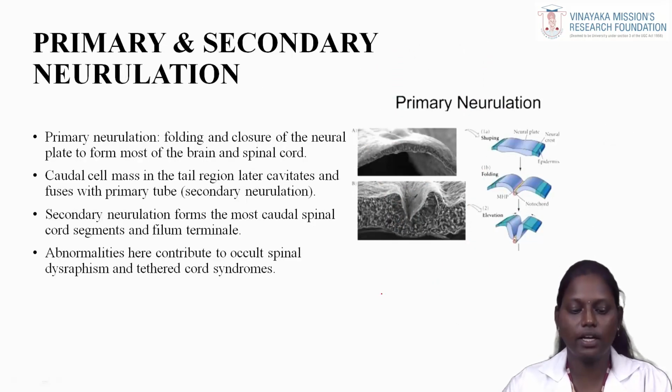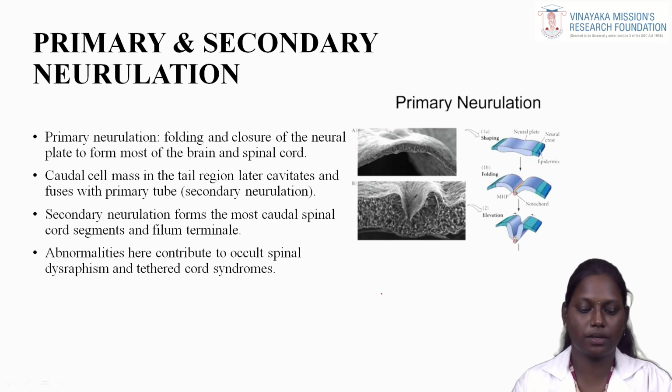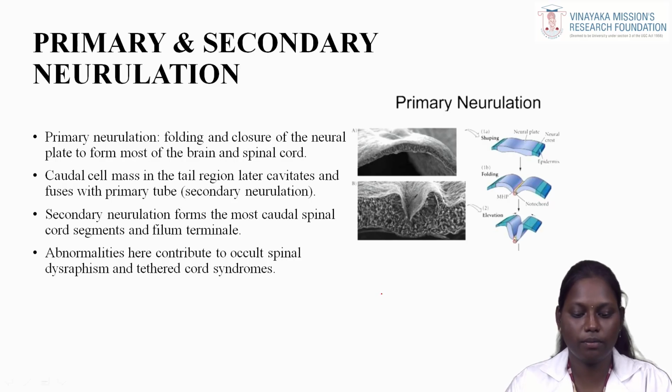Primary and secondary neurulation. In primary neurulation, the folding and closure of the neural plate form most of the brain and the spinal cord. The caudal cell mass in the tail region later cavitates and fuses with the primary tube. That is the process of secondary neurulation.